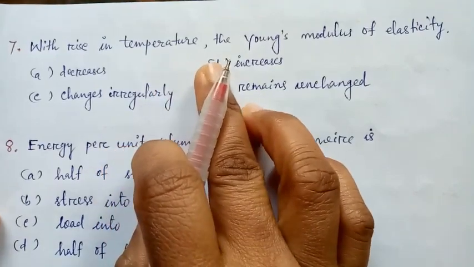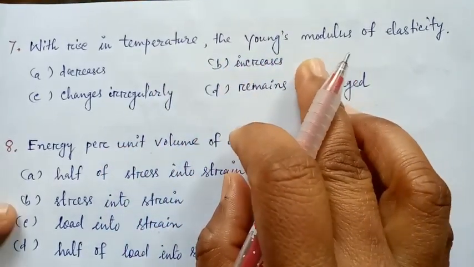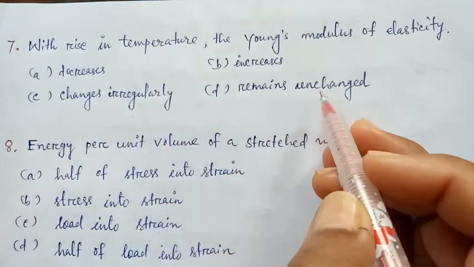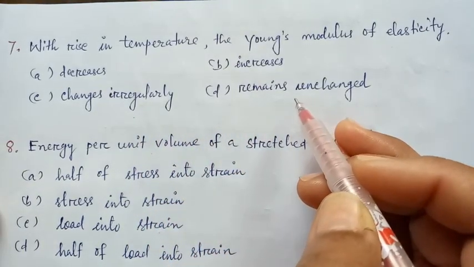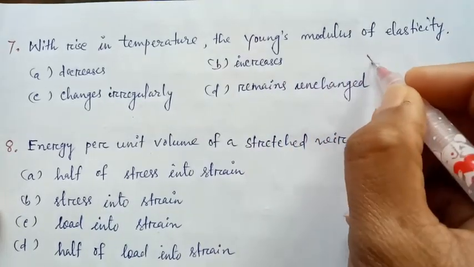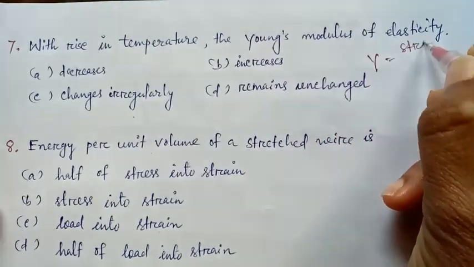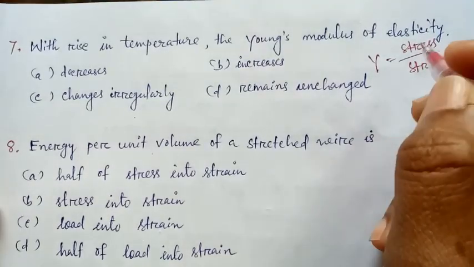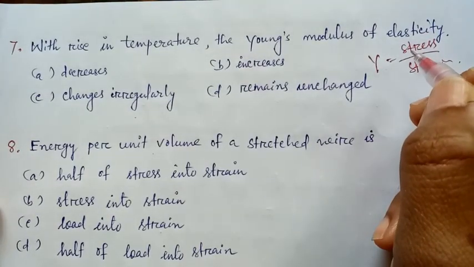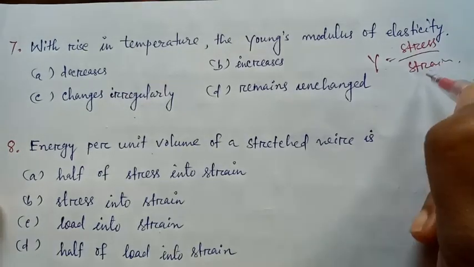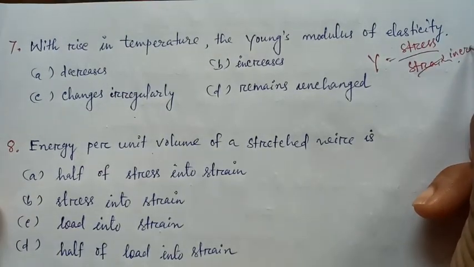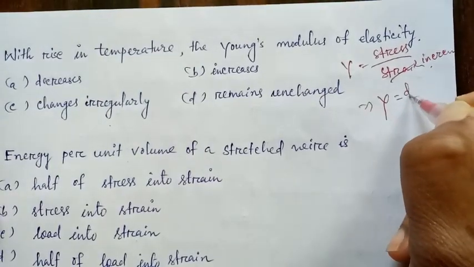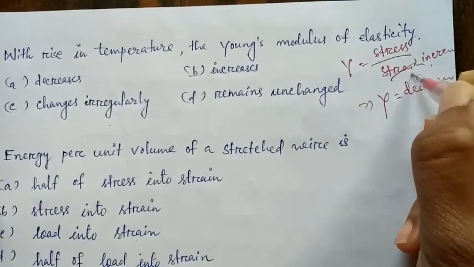With rise in temperature, the Young's modulus of elasticity decreases, increases, changes irregularly or remains unchanged. Young's modulus of elasticity, always Y is equal to stress upon strain. With rise in temperature, strain increases. That implies Y decreases, as the denominator increases.